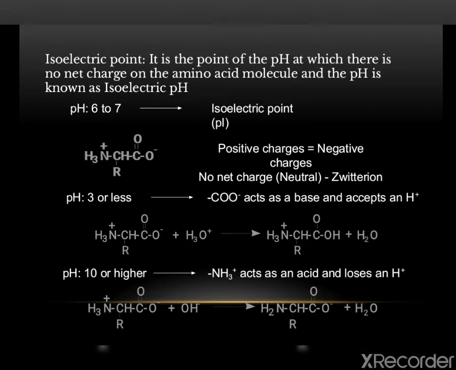This pH at which it gives off an equal number of anions and cations and does not migrate when subjected to an electric field is referred to as the isoelectric pH of that amino acid, and the point of the pH at which there is no net charge on the amino acid molecule and which does not migrate to any electrode under the influence of electric current is known as the isoelectric point. The amino acid at pH values higher than the isoelectric point exists as an anion, while at pH values lower than its isoelectric point it exists as a cation.